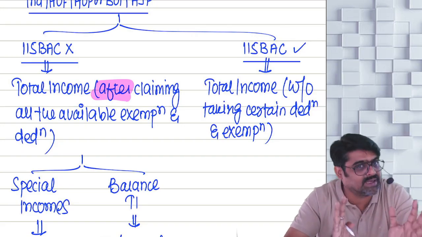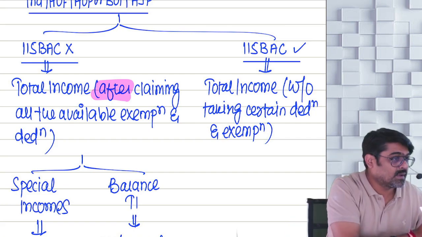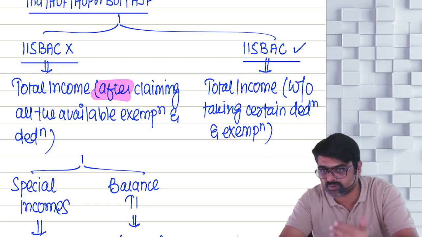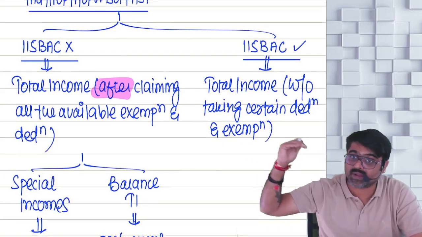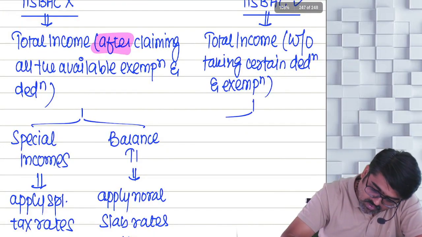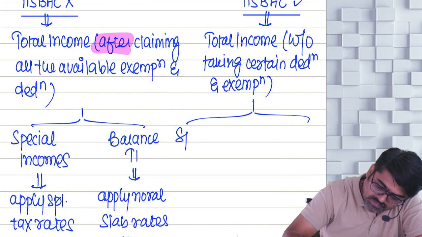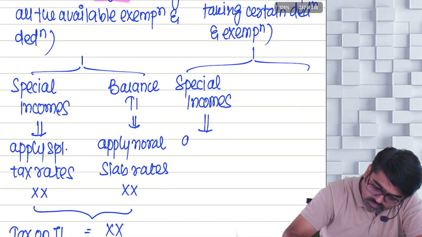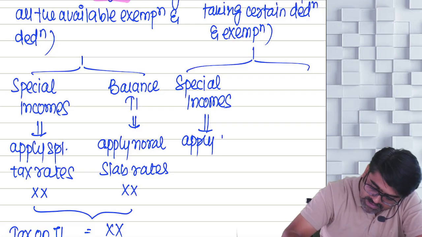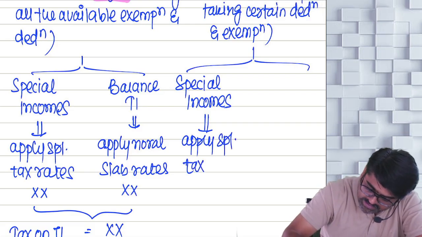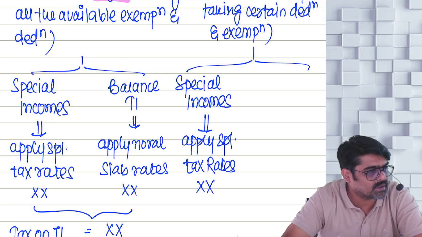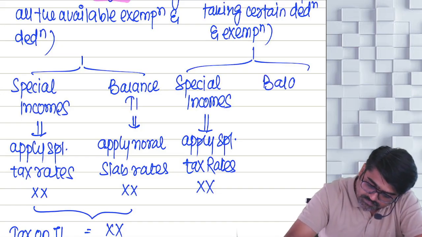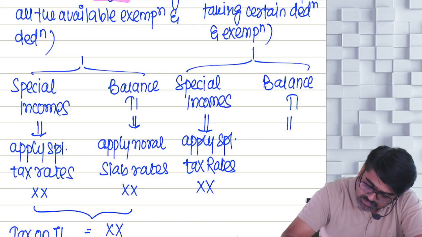So the deductions and exemptions which are taken away, without claiming those, you are supposed to calculate your total income if you are under 115BAC. Now whatever total income you have calculated, on special incomes, the things will not change. The special incomes are taxable at special rates. So by applying special tax rates, you are going to get tax on your special incomes. Now what about the balance total income? Sir, balance total income will be taxable at what rate?